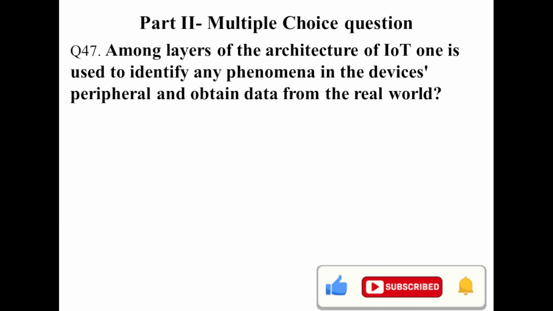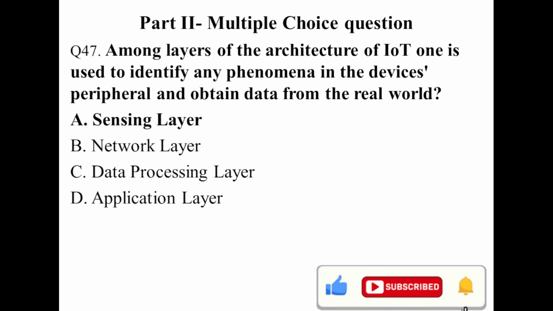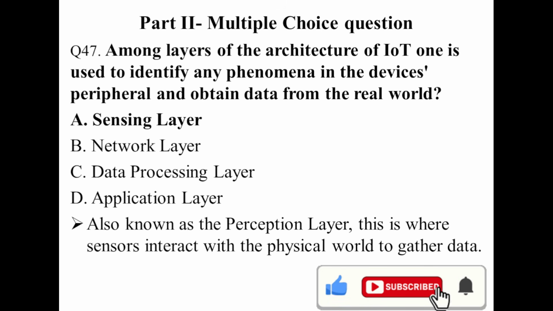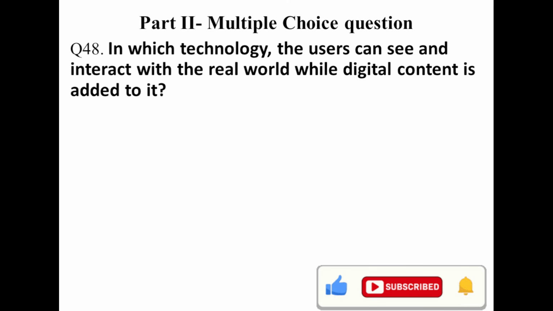Question number 47. Among the layers of architecture of IoT, which one is used to identify any phenomena in the device, prepared to obtain data from the real world? That's the sensing layer. Sensing layer is the answer. Sensing or perception is where sensors interact with the physical world and collect the data. Question number 48. In which technology can the user see and interact with the real world while digital content is added to it?